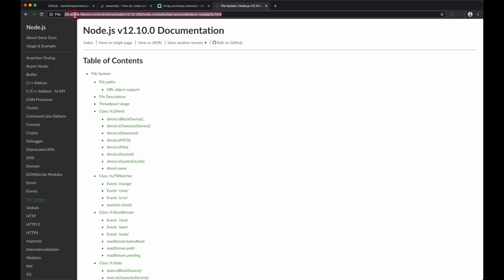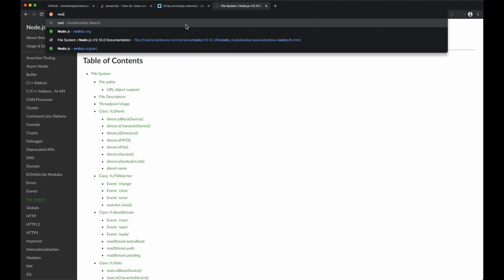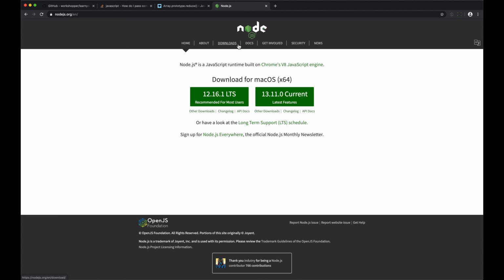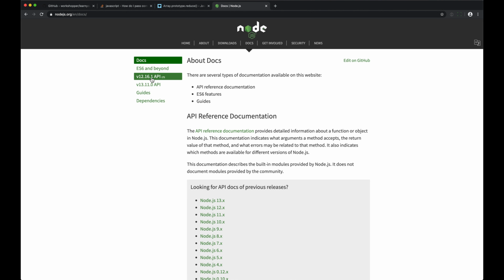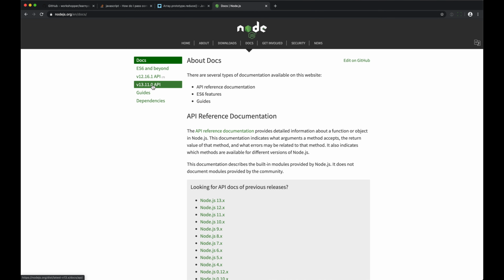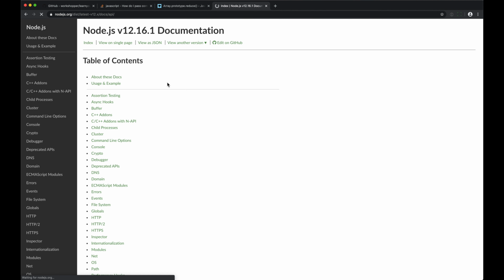They've given us a local copy of it here, but if I just go to nodejs.org and go to docs, I can click on this one. That's the version I'm running. If you're running 13, you can go to that, or you can look for an older version of the docs.